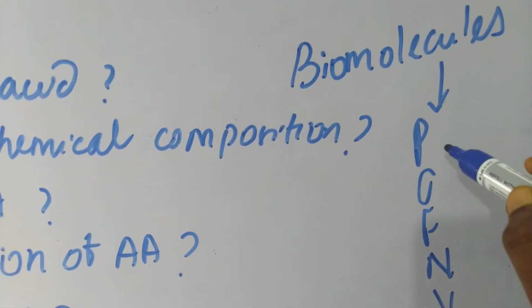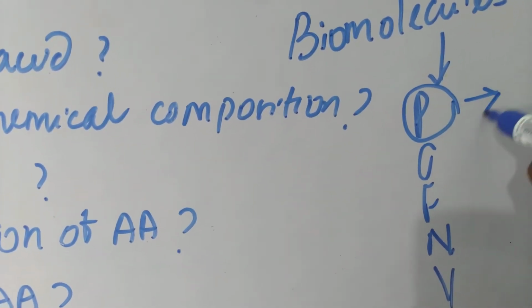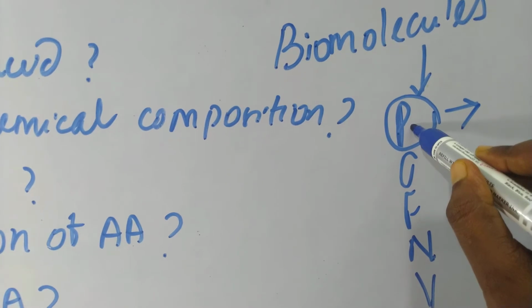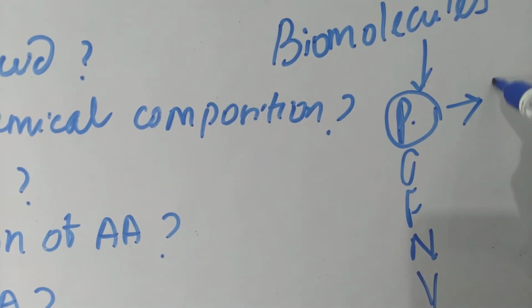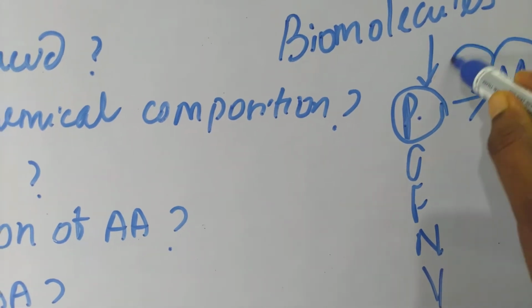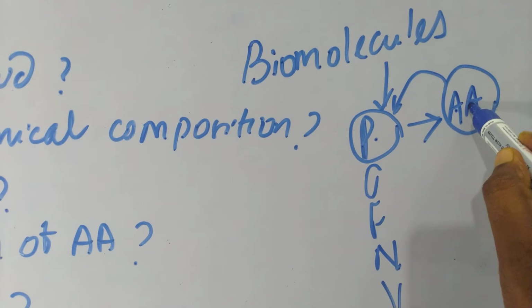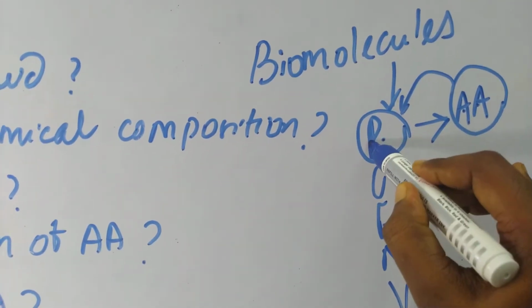So for the protein part, the monomers of proteins are amino acids, or you can say amino acids are the building blocks of proteins, or amino acids are the monomers of the polymeric protein.